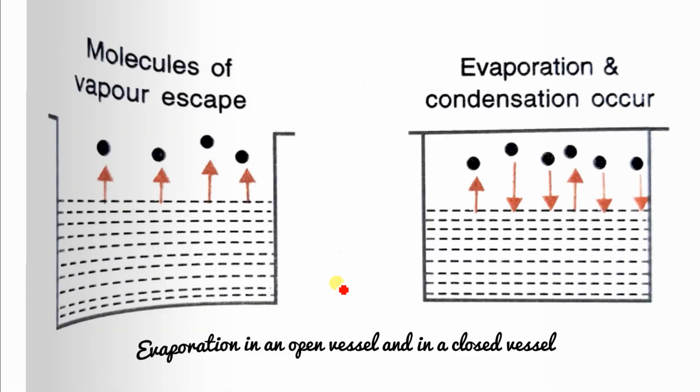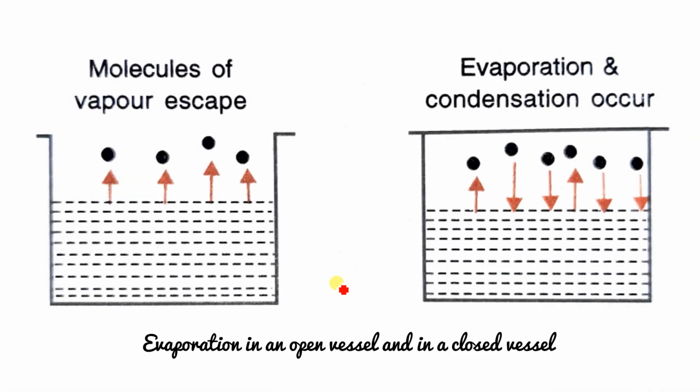Now we can see that if it is in an open vessel, the molecules will only evaporate. All the molecules will evaporate. And if we do it in a closed vessel, then evaporation and condensation both will occur. The liquid molecules are going to vaporize and the vapor molecules are going to condense. So that will be in equilibrium. Both processes will happen together.